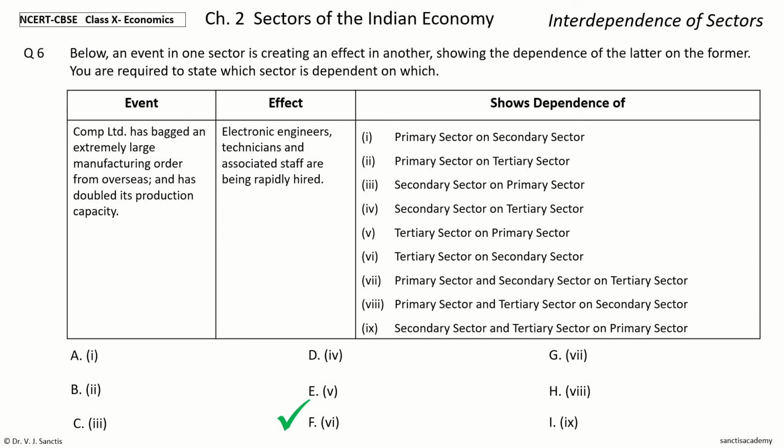And the answer is option F, number 6. That is tertiary sector on the secondary sector. So the event, a manufacturing company which is in the secondary sector, is affecting rapid hire of professionals who are in the tertiary sector. So therefore, it shows the tertiary sector is dependent on the secondary sector.